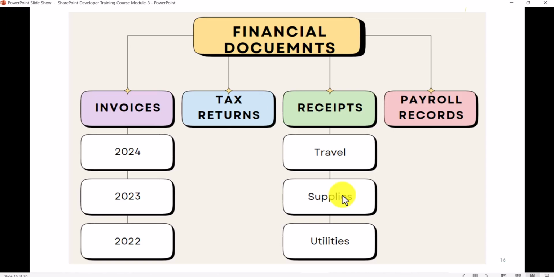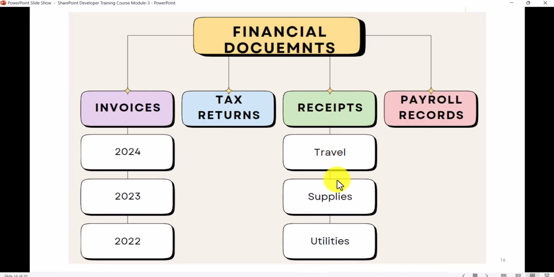So let's say there are financial documents, and this is a document library where you want to store invoices, maybe tax returns, receipts, payroll records. So these are the types of documents that you want to store. And to organize properly, maybe you can create folders like this. Let's say you create an invoices folder, a tax returns folder, a receipts folder, and a payroll records folder.